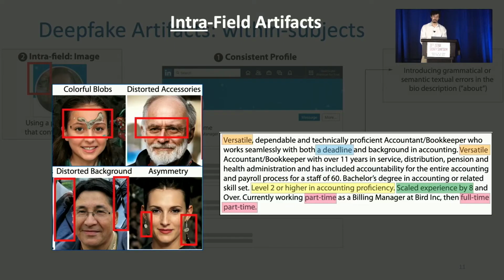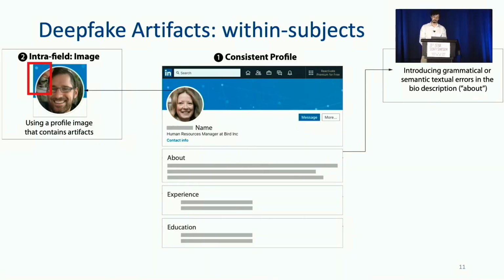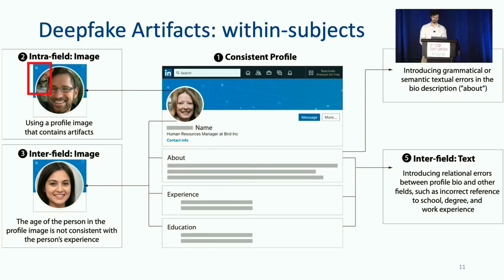Profiles with intra-field image artifacts either had an image with a distorted accessory or colorful blobs attached, while profiles with intra-field text artifacts contained a malformed piece of generated text with repetitive words and phrases, incorrect grammar, or an illogical flow of ideas.